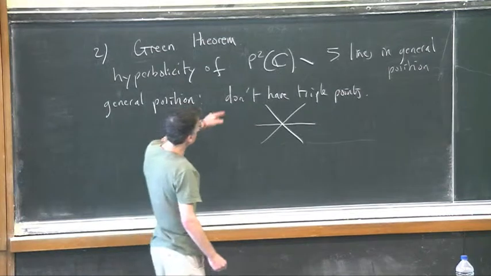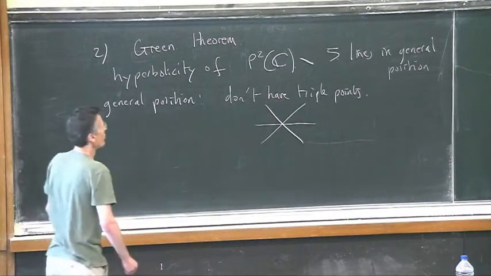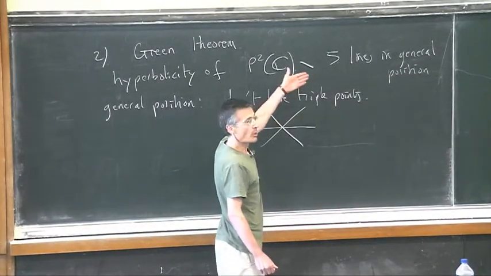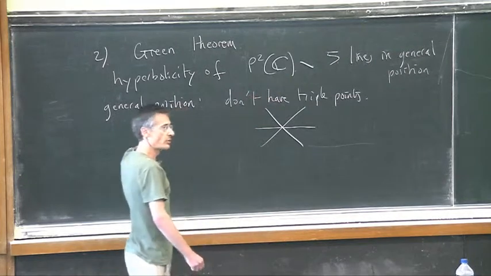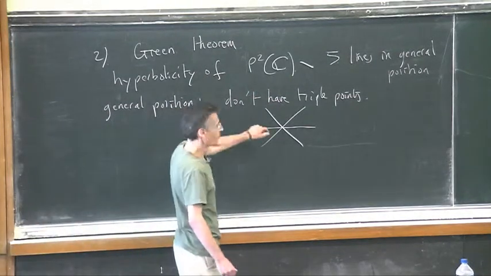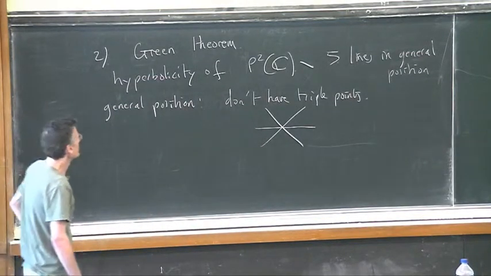You know that in P2, 2 lines always intersect. So you have plenty of double points in this situation, but you don't like to have triple points. Okay.